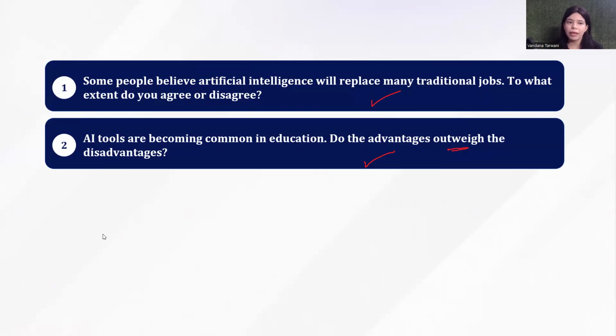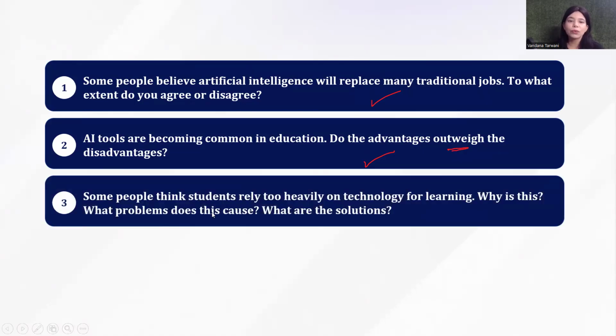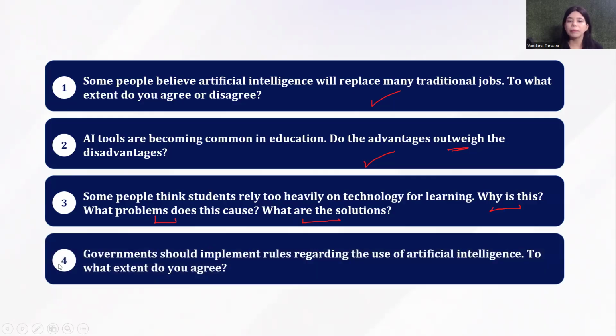And the next up is some people think students rely too heavily on technology for learning. Why is this and what problems does this cause? What are the solutions? In this type of essay, you need 3 body paragraphs, one for each of the questions that you see here. The next up is governments should implement rules regarding the use of artificial intelligence. To what extent do you agree or disagree?